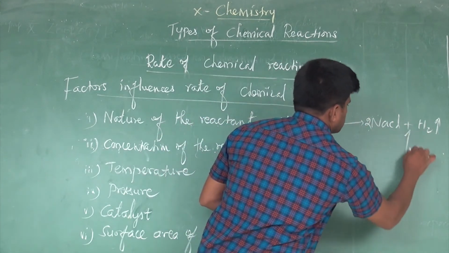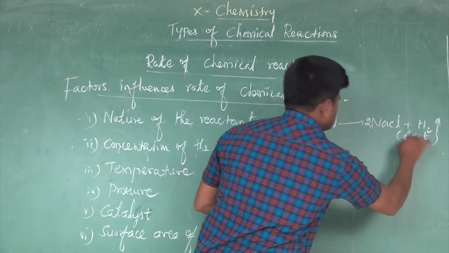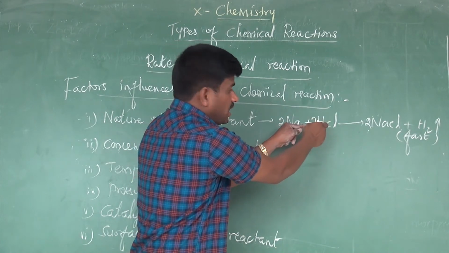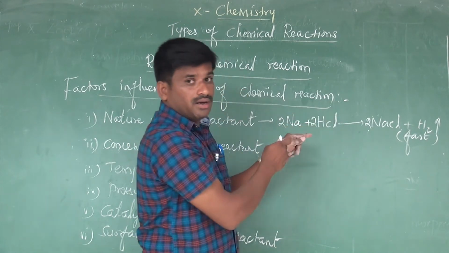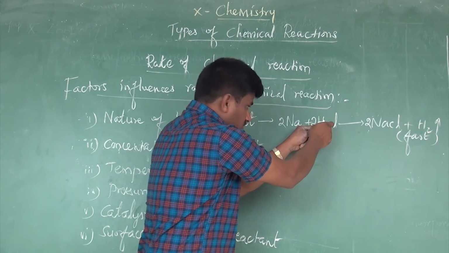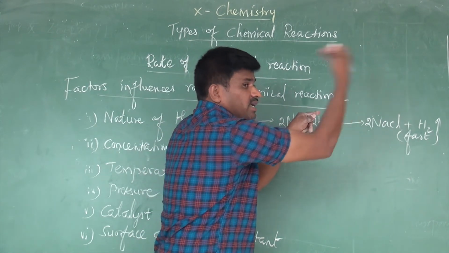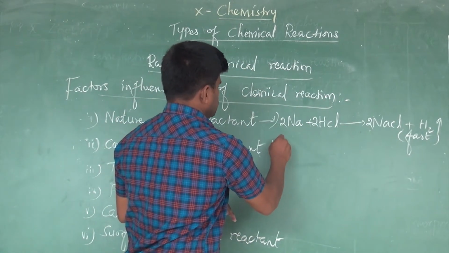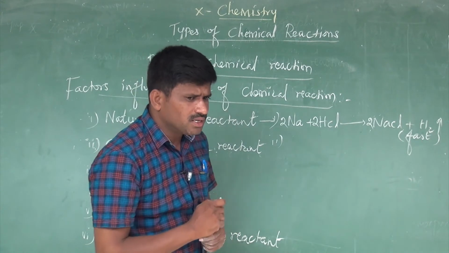This reaction takes place at a faster rate because sodium displaces hydrogen very fast, because hydrochloric acid contains hydrogen, and it is a stronger acid, so sodium can easily liberate hydrogen gas. So in the second test tube, what is contained? What is contained in the second test tube?